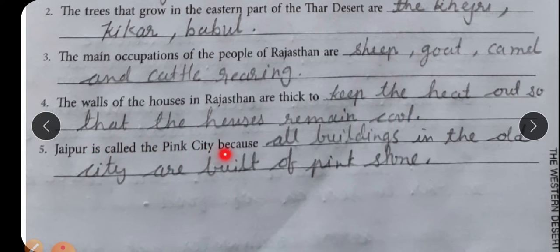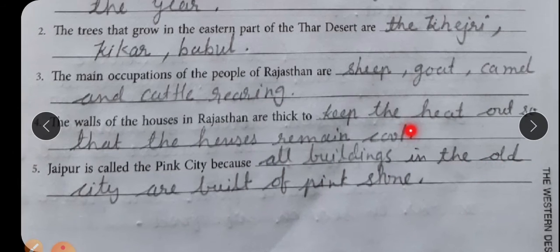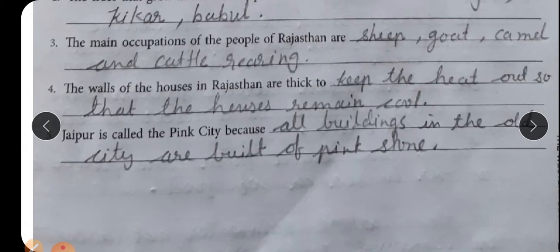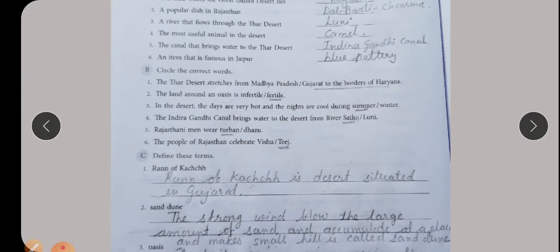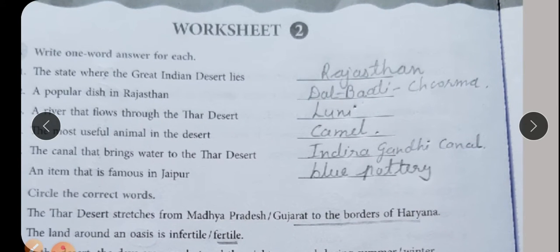Jaipur is called the Pink City because all buildings in the old city are built of pink stone. Complete these sentences. Turn the page. Next page, worksheet 2. Write one word answer for each.